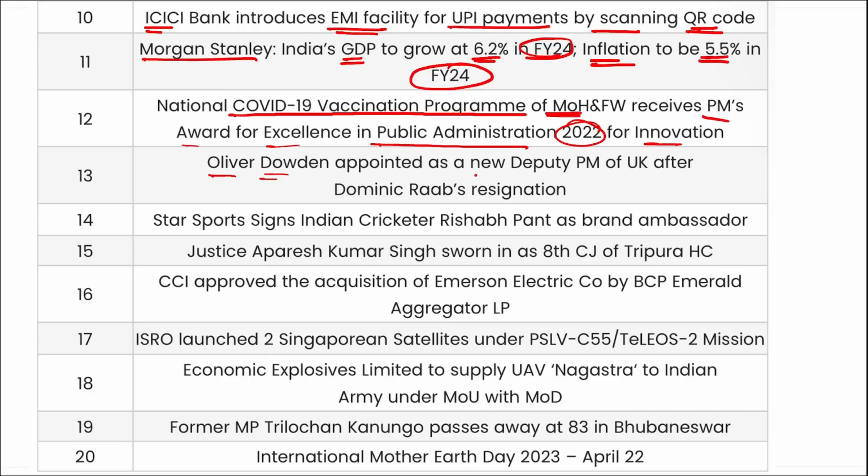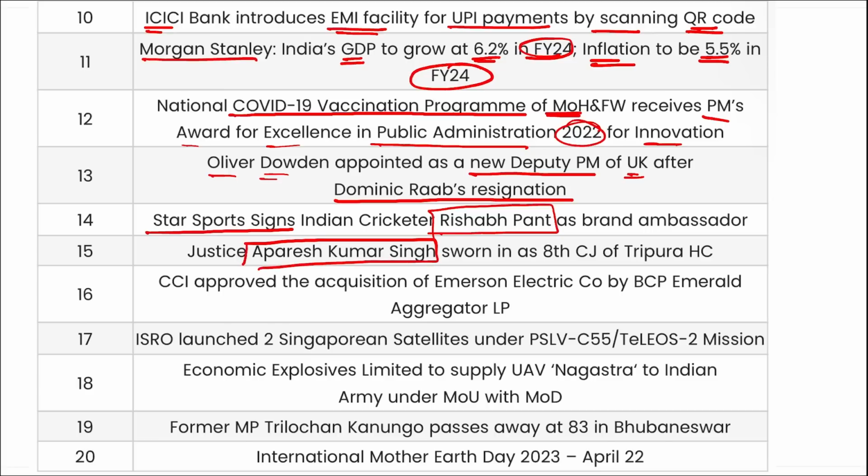Oliver Dowden has been appointed as the new Deputy Prime Minister of UK after Dominic Raab's resignation. Star Sports signs Indian cricketer Rishabh Pant as the brand ambassador. Justice Aparesh Kumar Singh has been sworn in as the 8th Chief Justice of Tripura High Court.